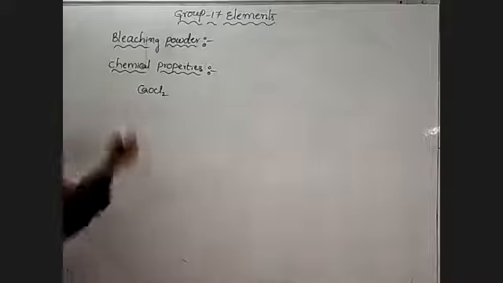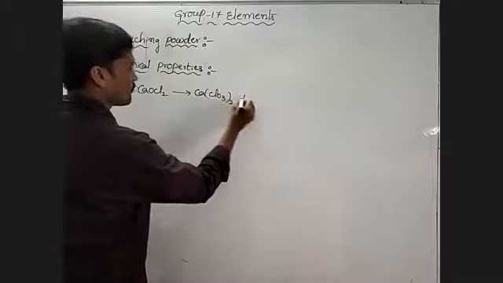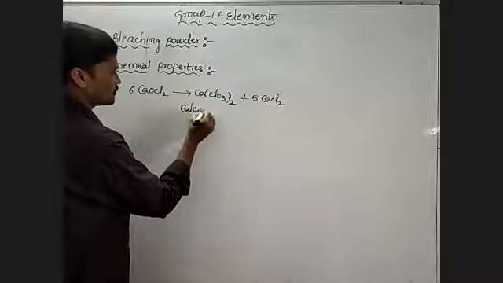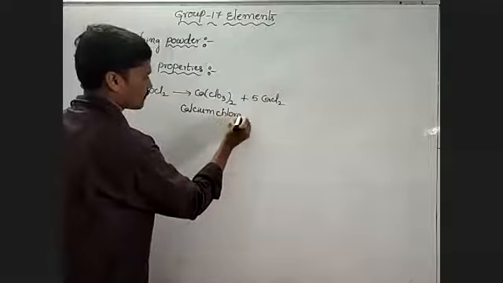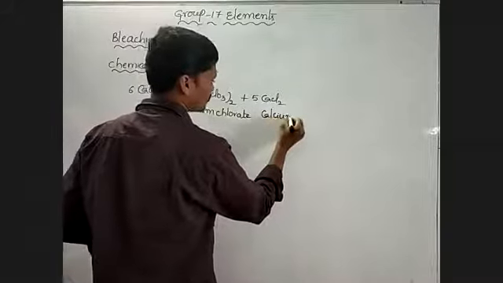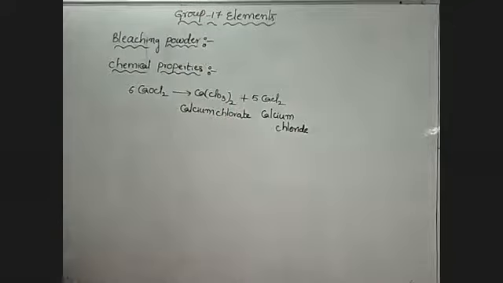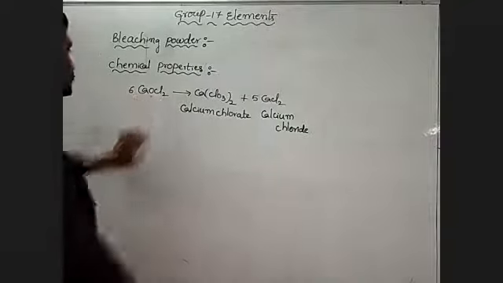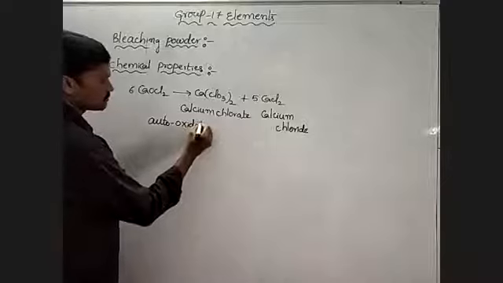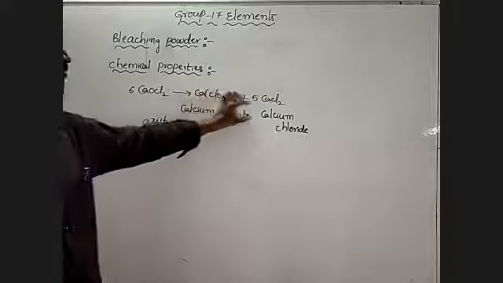On long standing, it forms calcium chlorate and calcium chloride. On long standing, it undergoes auto oxidation, that is self oxidation, and forms calcium chlorate and calcium chloride.